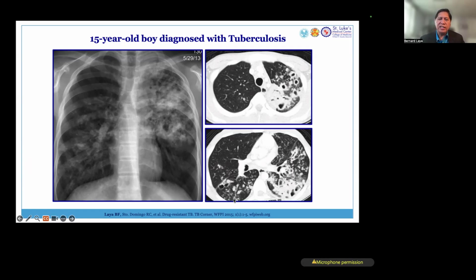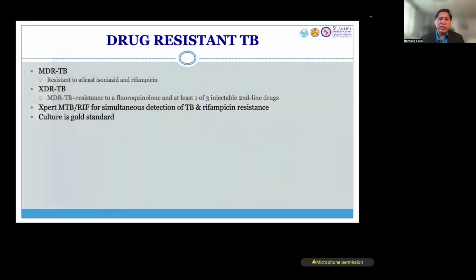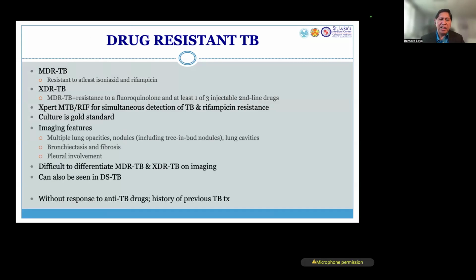When you see this and the patient is not getting better in TB treatment, we have to think of drug-resistant TB. It could be resistant to only one drug. It could be resistant to multiple drugs. It doesn't matter. This is hard to see on X-ray, but your suspicion should be very high if the patient is not getting any better.